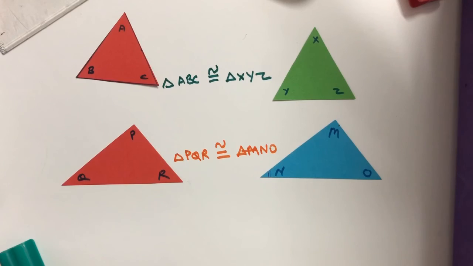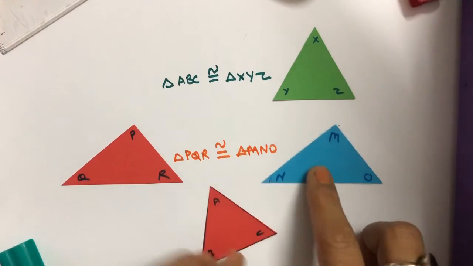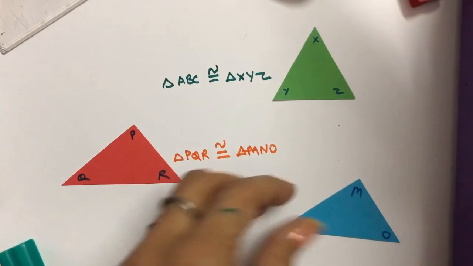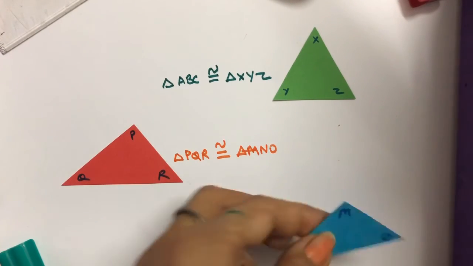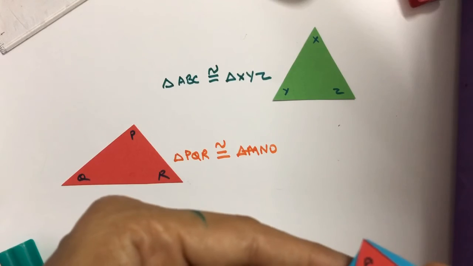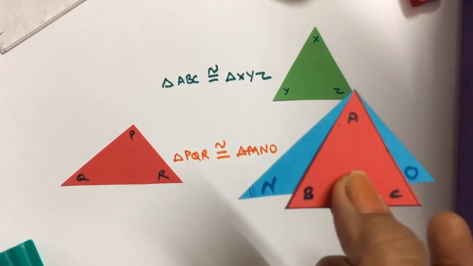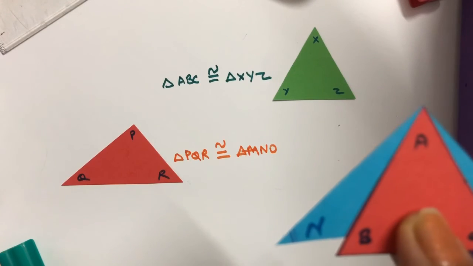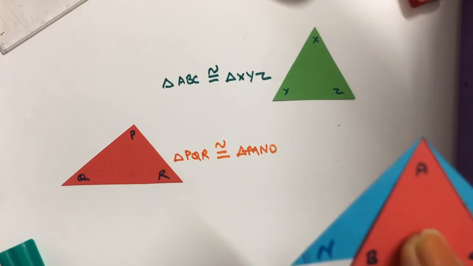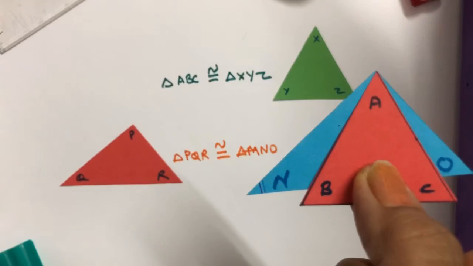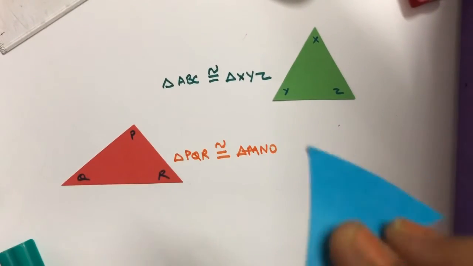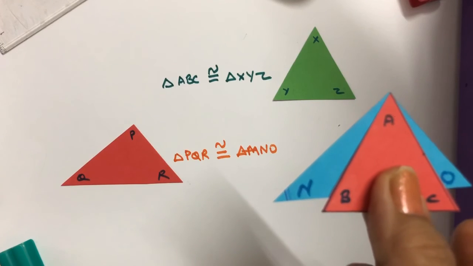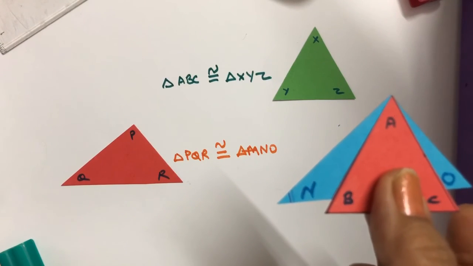Now let us see if triangle ABC and triangle MNO are congruent or not. If I try to cover triangle MNO with triangle ABC, we can easily see that they do not cover each other exactly and their sides do not match. So we can say that these two triangles are not congruent.